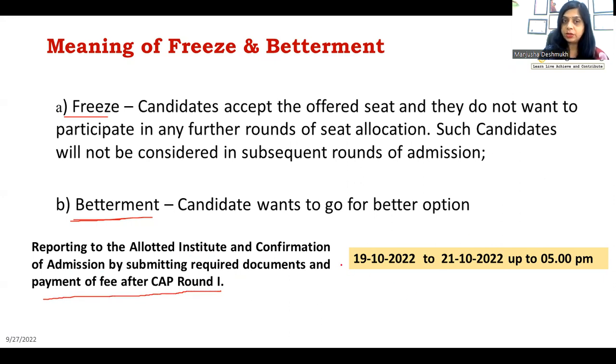This activity is required when you want to freeze the admission in the allotted institute, and the duration and time are mentioned. So don't take a chance of doing everything on the last date. Always try to do it one day before the last date, because you will find there is a queue and then you might not meet this time and then there is a lot of problem.